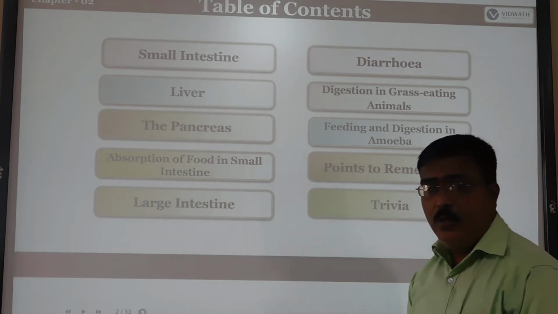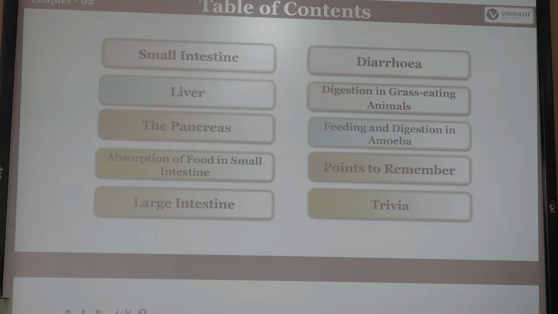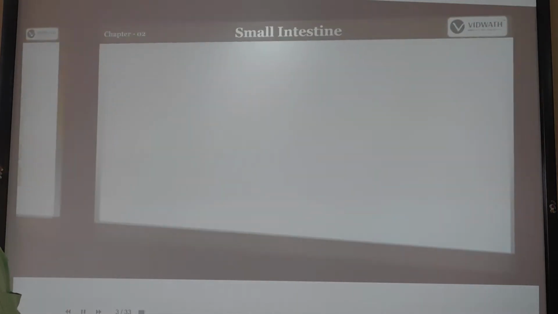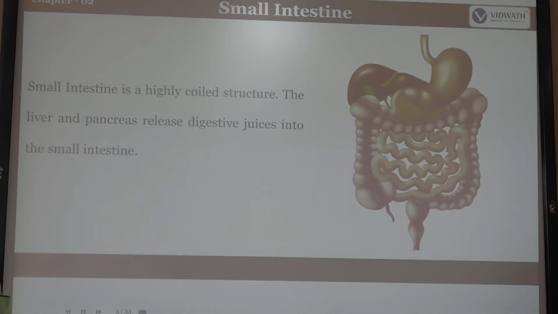First of all, the complete digestion occurs in the small intestine. What is the small intestine? Where is it present? The small intestine is a highly coiled structure. The liver and pancreas release digestive juices into the small intestine. Here you can see that the pancreas produces pancreatic juice, and the liver produces bile juice, which are secreted into the small intestine.